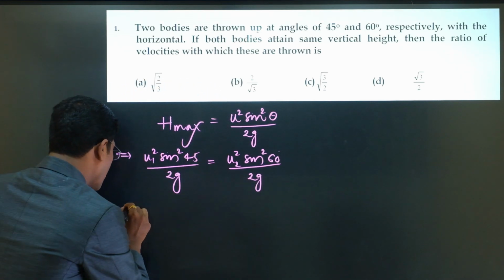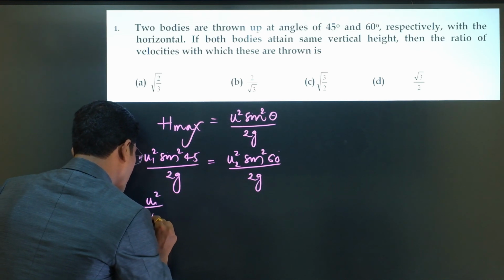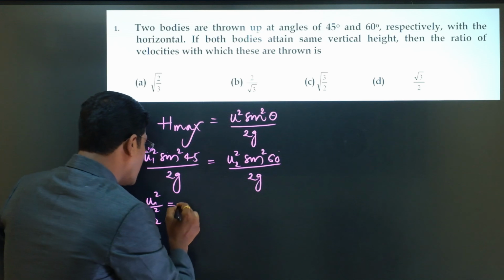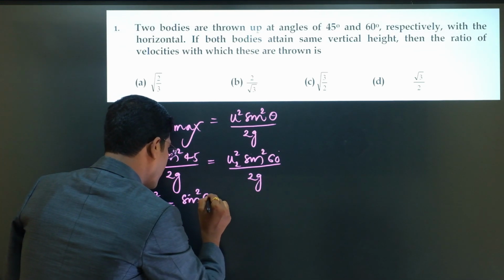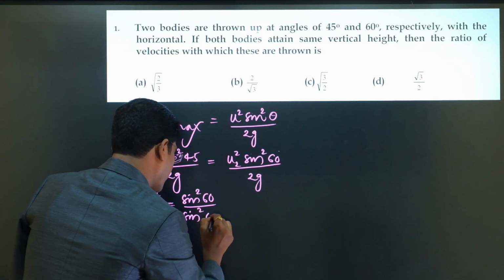From this, u1 square by u2 square is equal to sin square 60 by sin square 45.